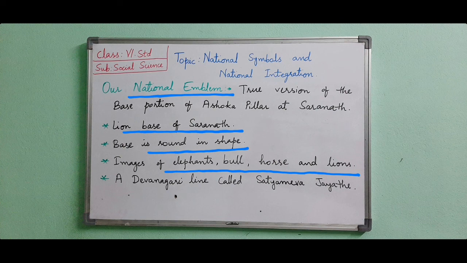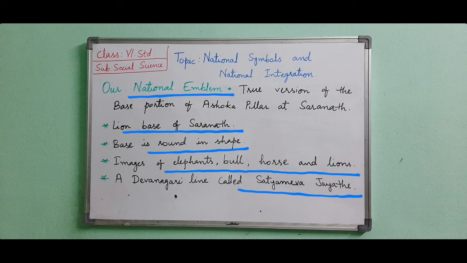In this picture, only 3 lions are seen. A Devanagari line called Satyamev Jayate, truth alone prevails, taken from the Mundaka Upanishad, is found at the bottom of the page. Here at the bottom of our national emblem the sentence Satyamev Jayate is written, meaning truth alone prevails. These things we find on our national emblem.